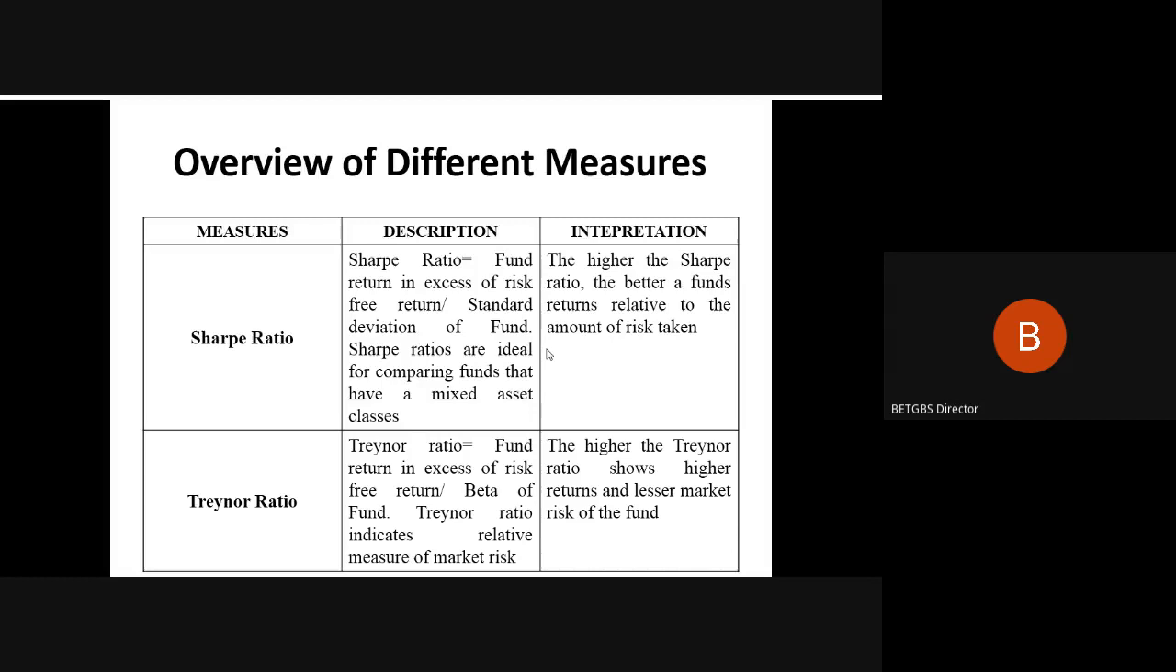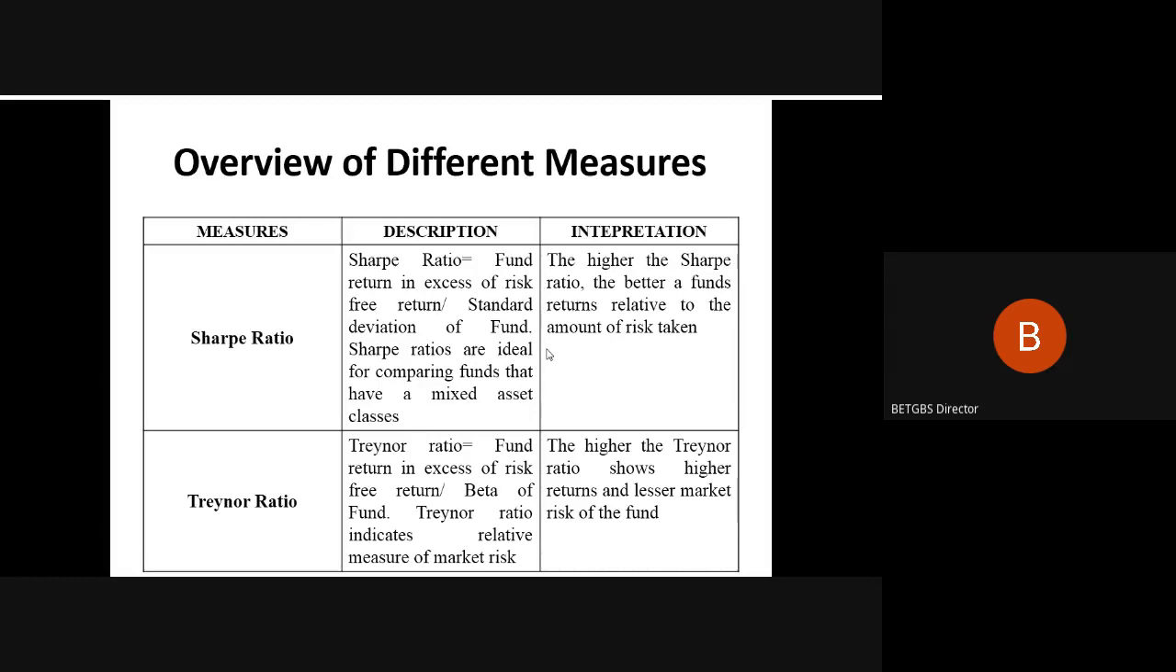So now, what is the Sharpe ratio? The description is given. The Sharpe ratio is equal to fund return in excess of risk-free return, that is RP minus RF, divided by the standard deviation of the fund. Sharpe ratios are ideal for comparing funds that have mixed asset classes. So this is where our discussion comes in handy. As we said, your total risk needs to be considered accordingly.